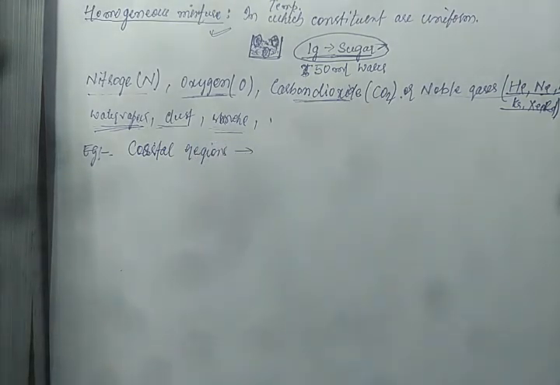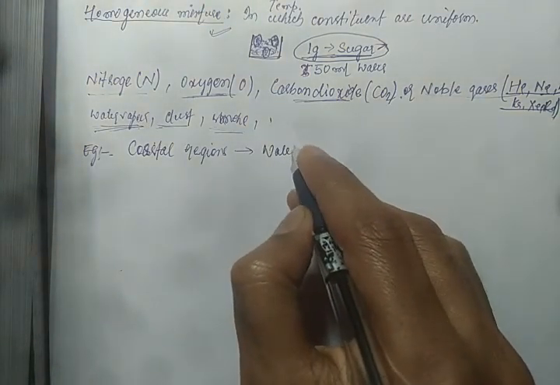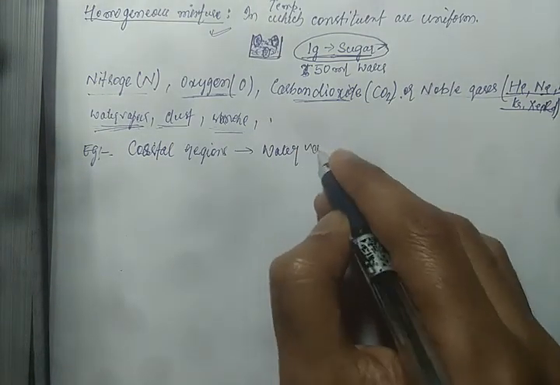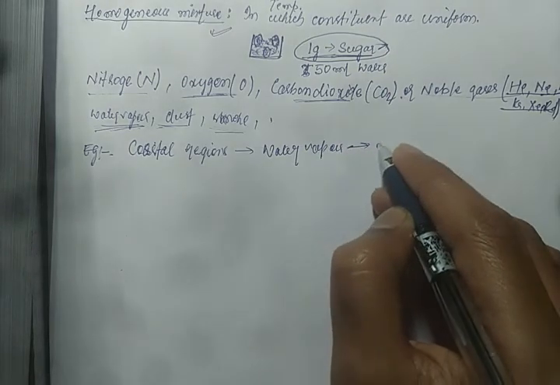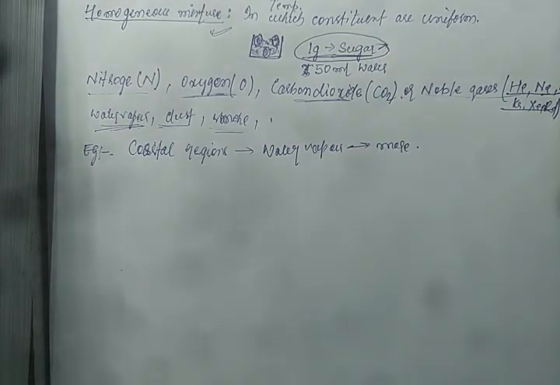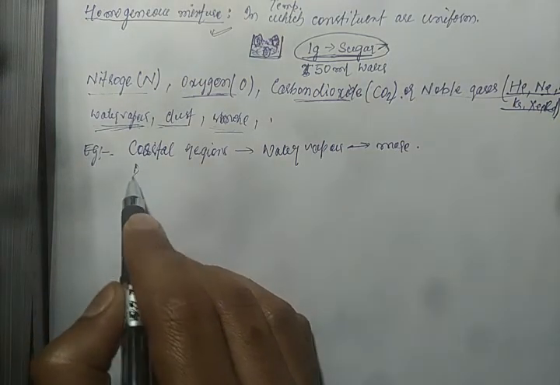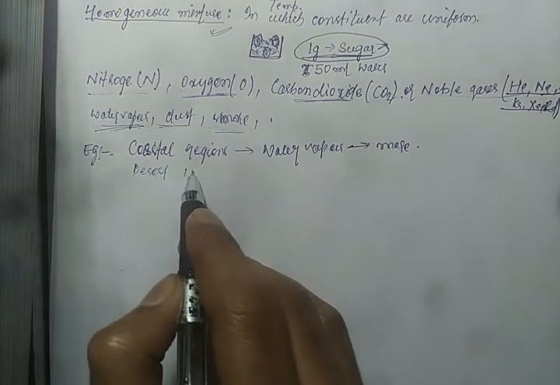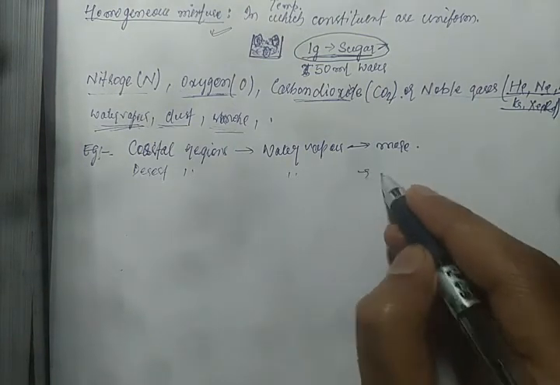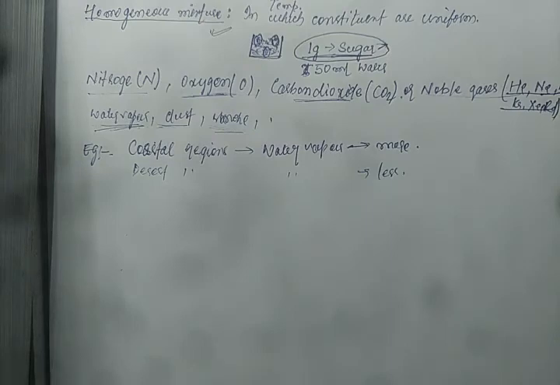When we talk about coastal regions, the amount of water vapor will be more. Now if you compare this with a desert region, water vapor will be less. Are you understanding or not?